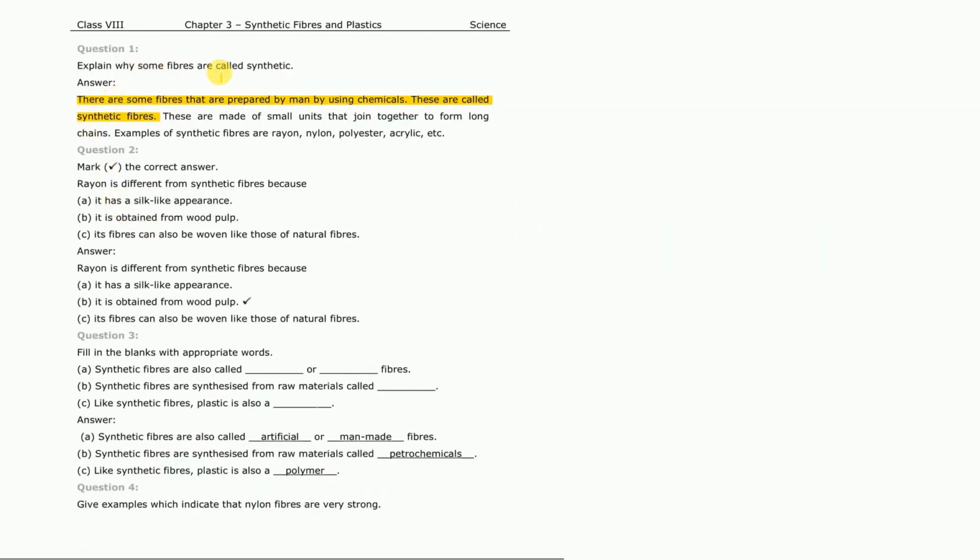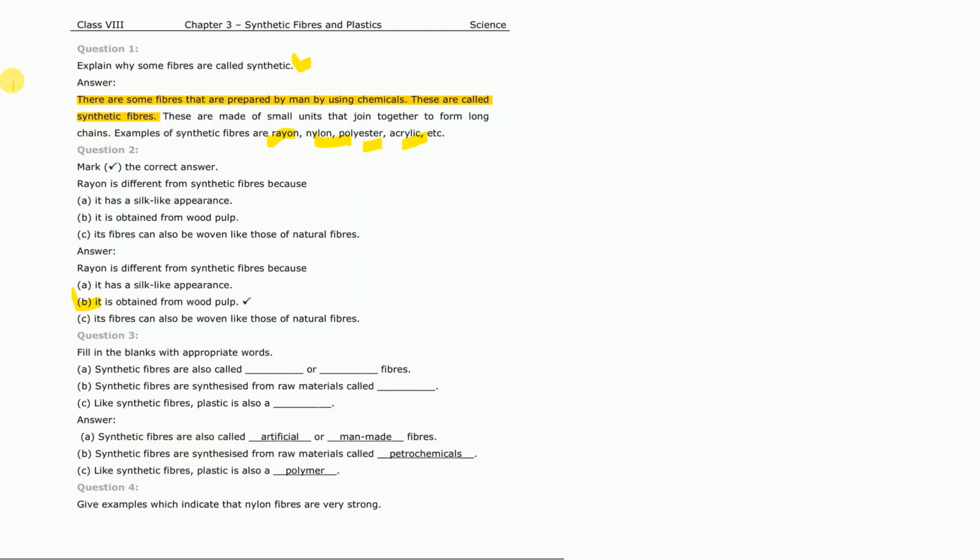Firstly, explain why some fibers are called synthetic. There are some fibers that are prepared by man using chemicals, so that's why they are called synthetic fibers, as these are made of small units that are joined together to form long chains. Examples are rayon, nylon, polyester and acrylic. Now match the correct answers: rayon is a different type of synthetic fiber because it is obtained from wood pulp.